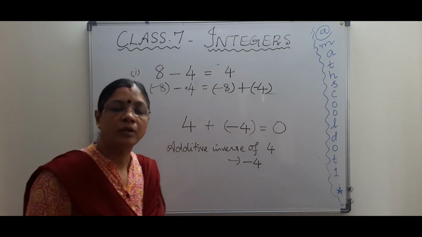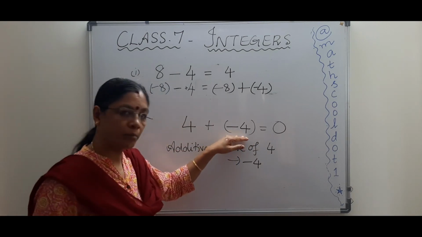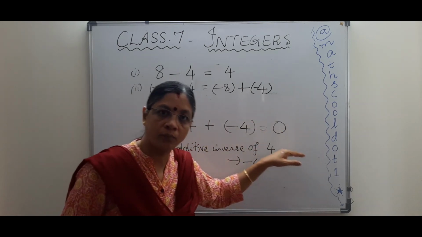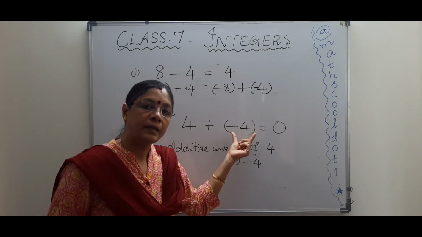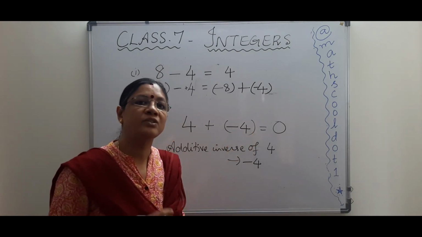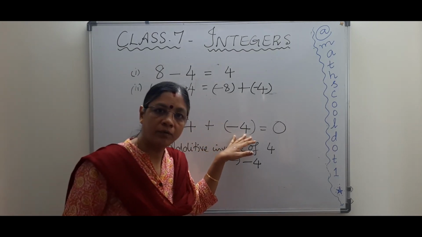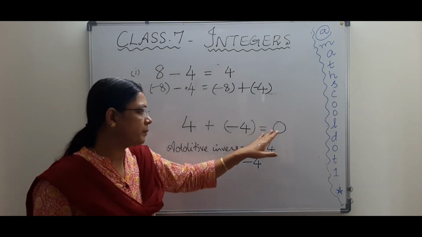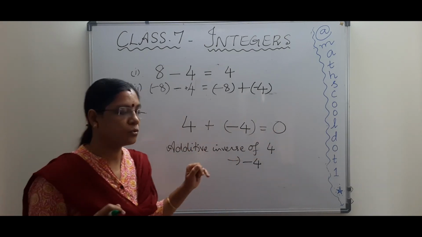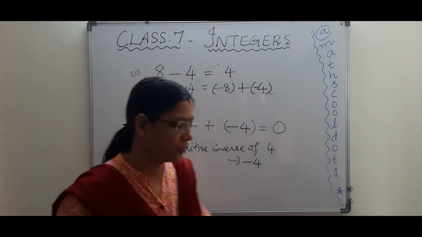So whenever you add a number to another number so that your answer is 0, then that number which is added is called the additive inverse. And the additive inverse is nothing but a change in sign. See, the additive inverse of plus 4 is minus 4, the additive inverse of minus 4 is plus 4. So when you add them you get 0. Do you understand? So what is the additive inverse of a number? You just change the sign of the number.